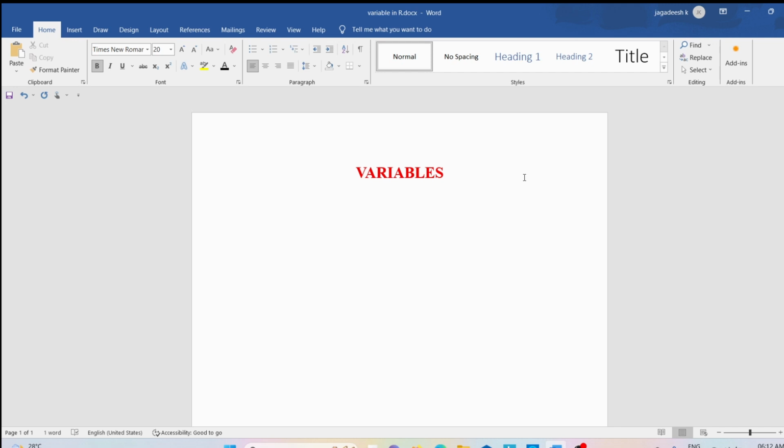Let me define what is a variable. A variable is a name associated with some memory location. In a memory, we have various locations. Each location can be uniquely identified by an address. Now, as human beings, we cannot remember the address or the numbers as compared to the names. We can always remember the names, and it is very difficult for us to remember the number.